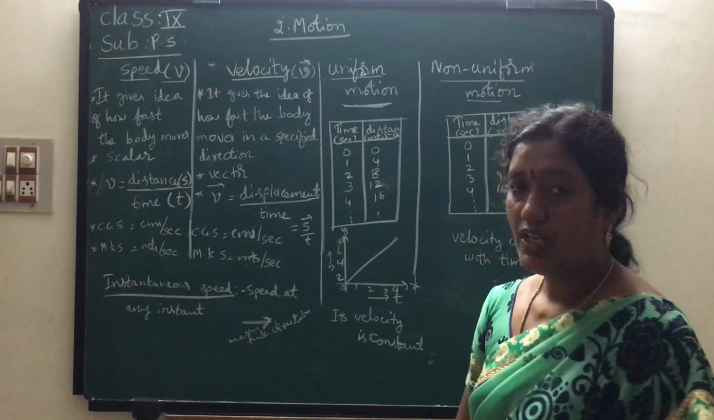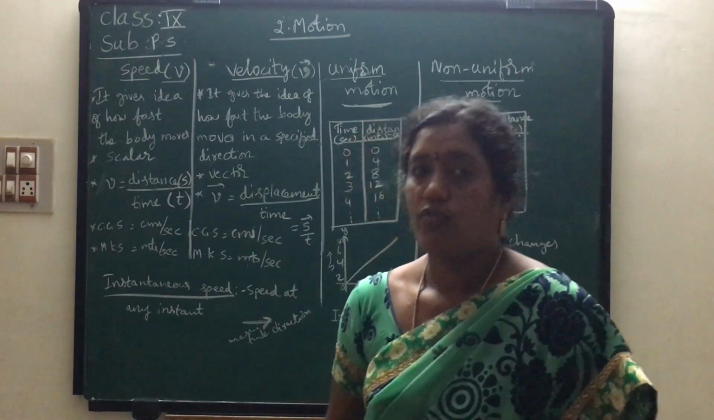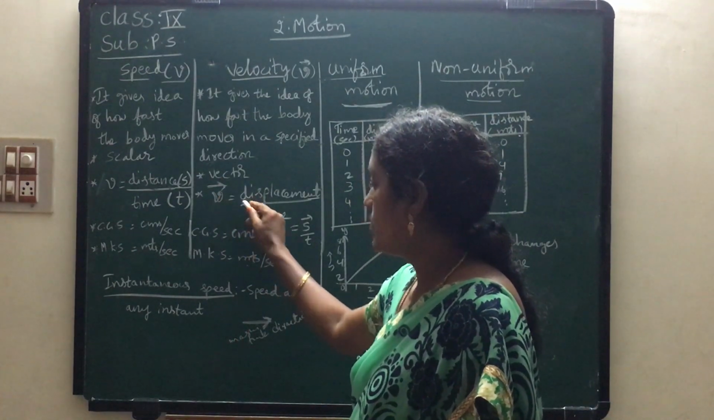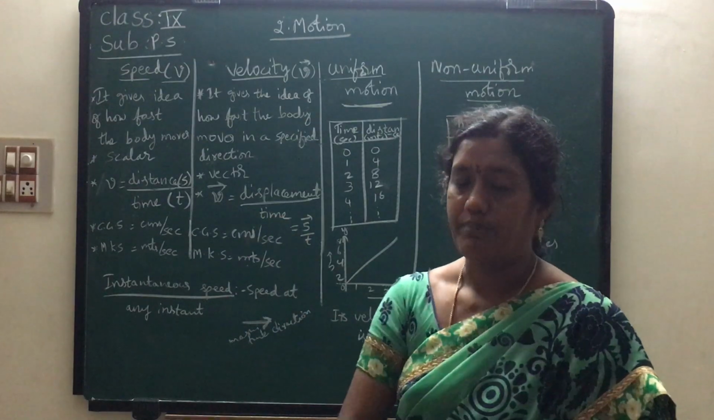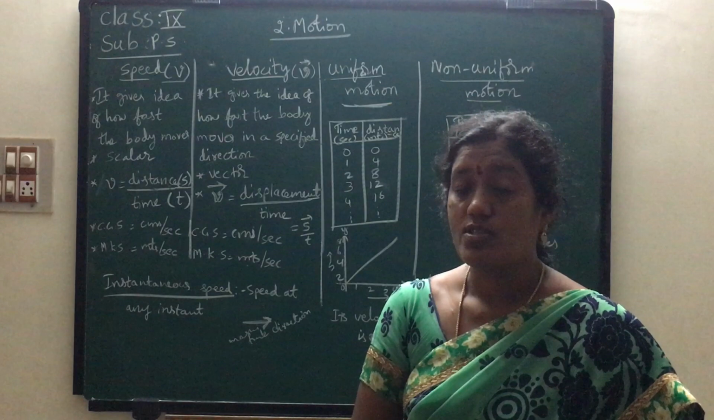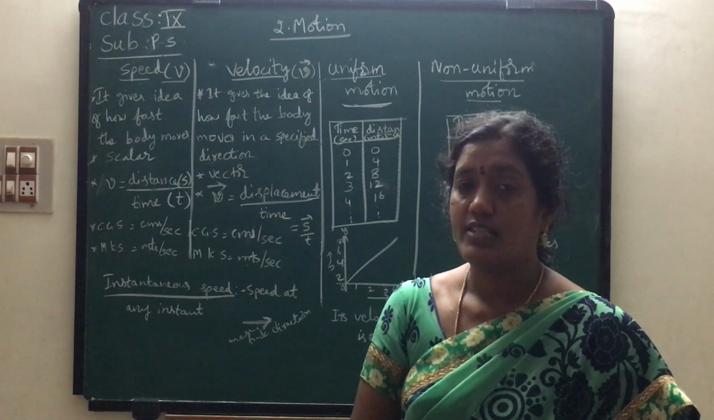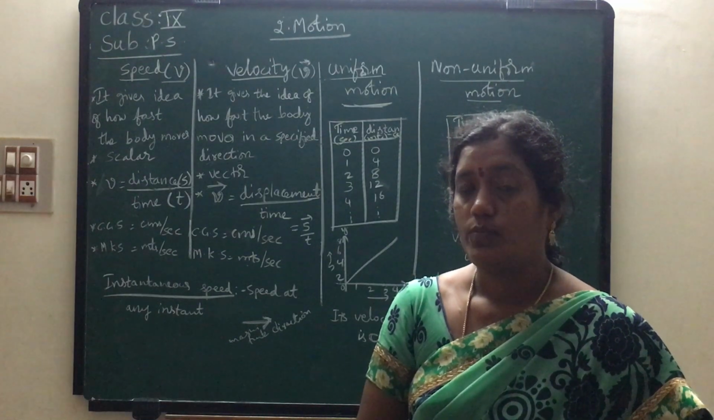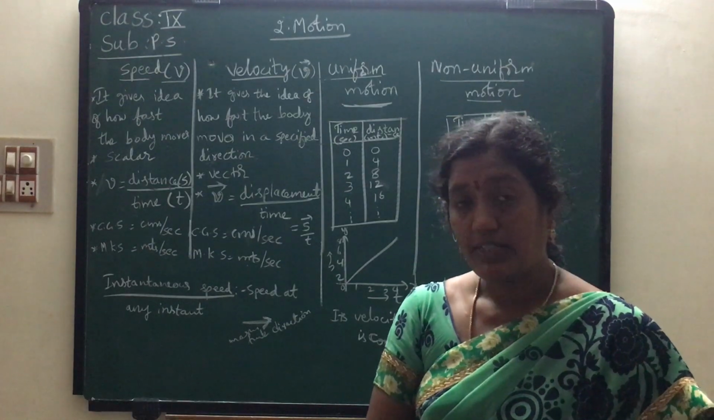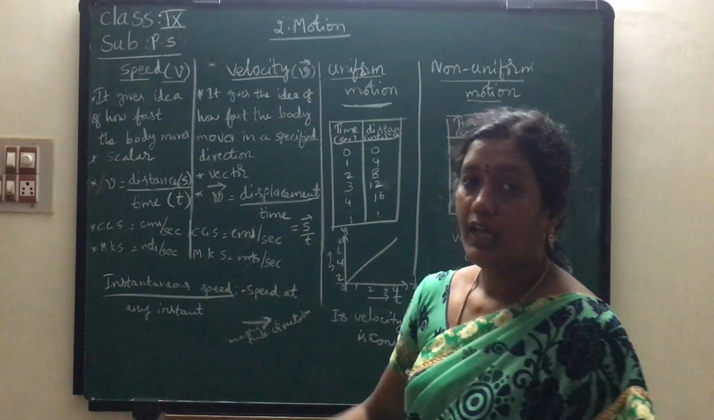So now we will come to the formula. How can velocity be defined in the format of a formula? Velocity is equal to displacement by time. See children, for displacement also we need direction. In the previous class I told you the shortest distance traveled by an object is known as displacement. So for displacement, direction is there. So velocity is equal to displacement by time.